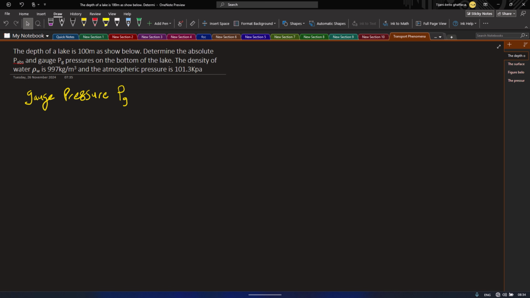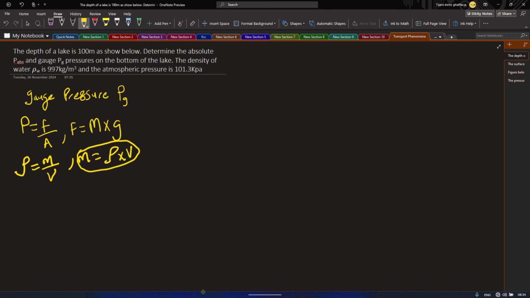So to get the formula for gauge pressure, we need to remind ourselves that pressure is equal to force over area, right? And force is equal to mass times acceleration due to gravity, right? On the other hand, remind ourselves that density is equal to mass over volume, and mass is equal to density times volume. So substituting this into the m for force, we have force is equal to density times volume times acceleration due to gravity. Okay, so we are going to refer to this as our equation 1.